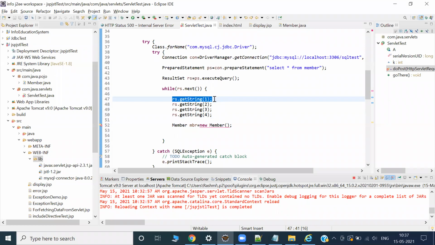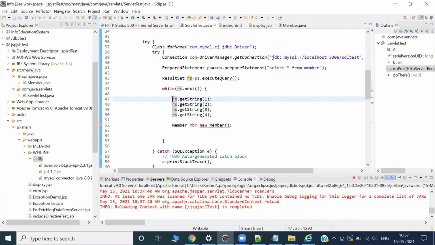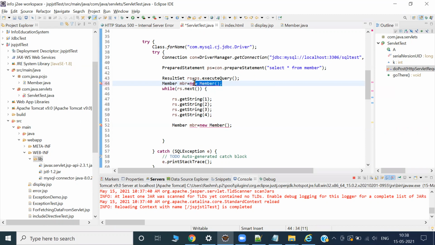This is the data. Okay, but how I can set the value to the member? Here what we can do. Okay, let me copy this one. Is not understanding. Okay, constructor. Okay, no problem.